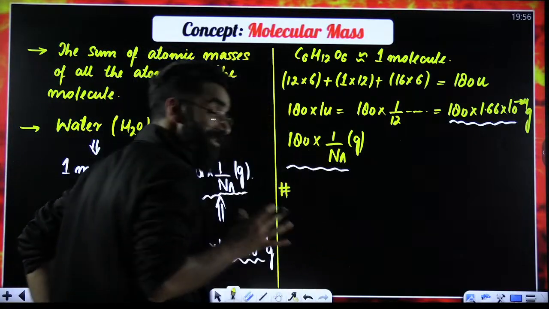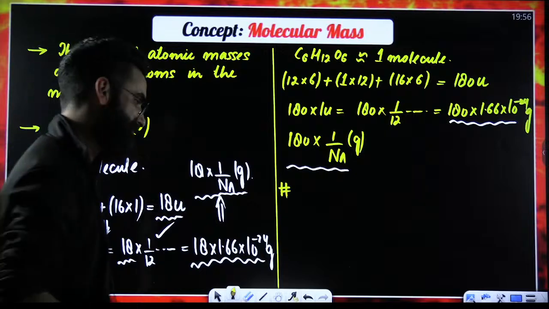Okay. So I was asking you basically what kind of information molecular mass gives us. My dear students, pretty much simple.